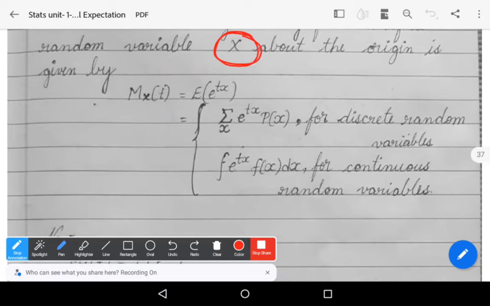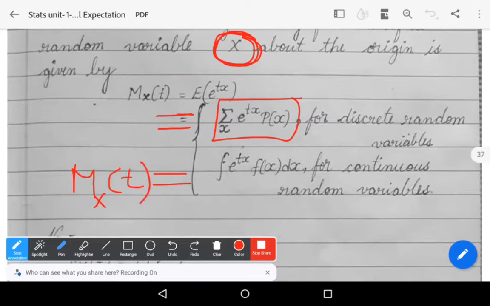If the random variable capital X is discrete, then M_X(t) equals summation over x of e power tx p(x). Suppose capital X is a continuous random variable, then the same M_X(t) equals integral of e power tx f(x) dx.